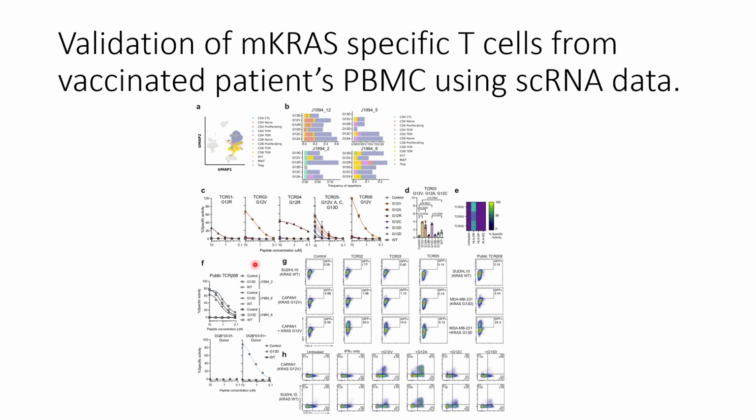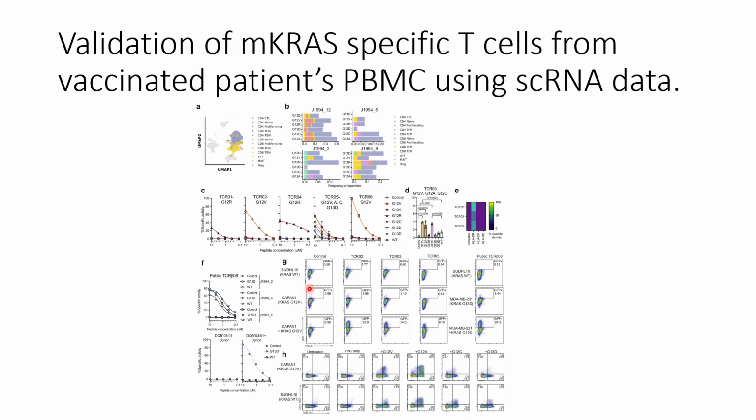Now so far they checked it on the lymphoblast cell line. Now they wanted to check whether it can interact with the actual tumors or not. So for that they took CAPAN-1 that has KRAS G12V, and for the control they used SUDHL 10, which has the KRAS wild type.